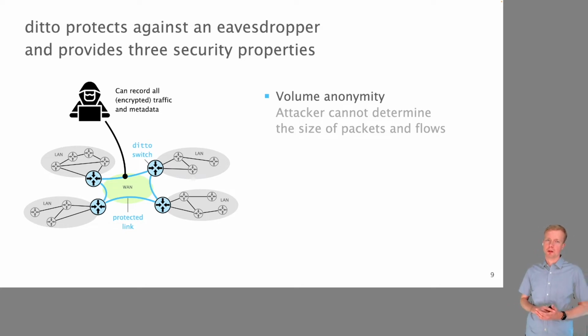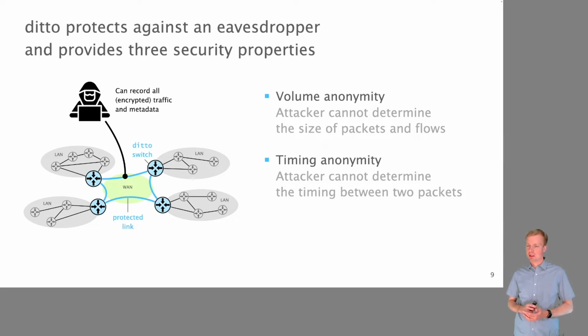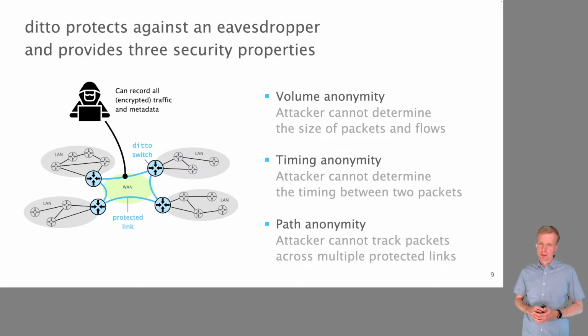The first one is what we call volume anonymity. This means that the attacker cannot determine the size of packets and flows. Second, this is what we call timing anonymity, which means that the attacker cannot determine the time between two packets or the length of a flow. And third is what we call path anonymity. This means that the attacker cannot track packets across multiple protected links in the wide area network.